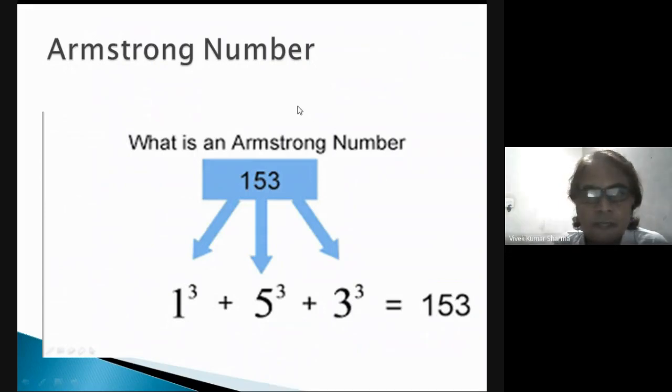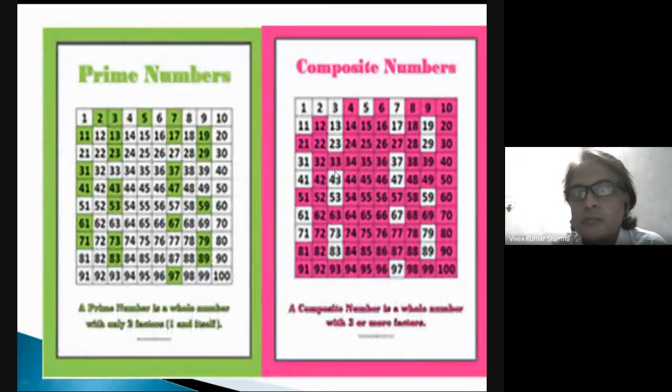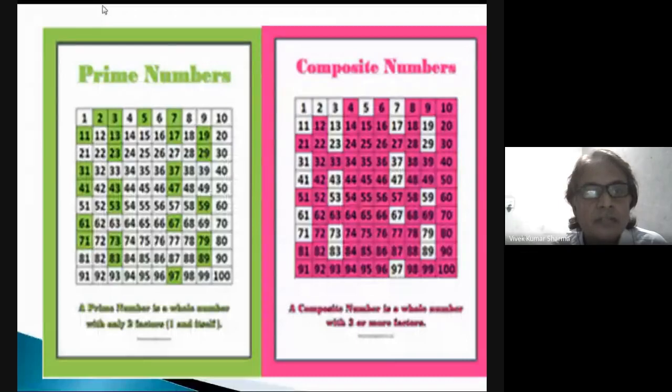Okay, so prime numbers and composite numbers. Prime numbers we have discussed already: the numbers that are divisible only by 1 and themselves. So 2 is divided by 1 and itself, 3 is divided by 1 and itself, but 4 is divided by 1 and 2 also. So it is not divided only by 1 and itself, it is also divided by 2. That's why it is not a prime number. 5 again is a prime number, and 6 is not a prime number because it is also divided by 2 and 3.